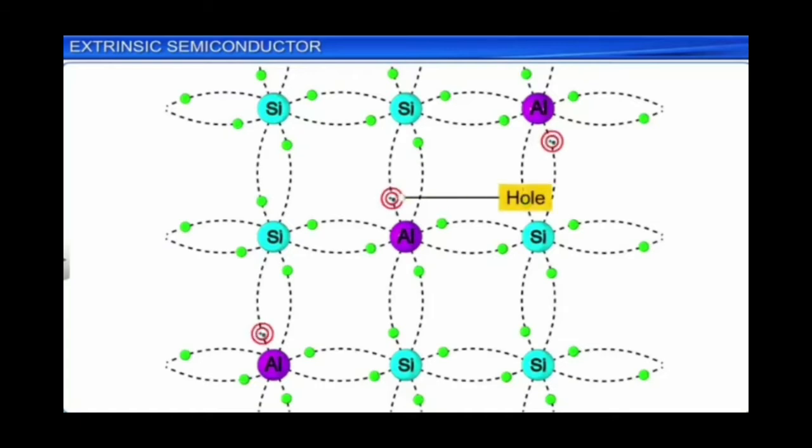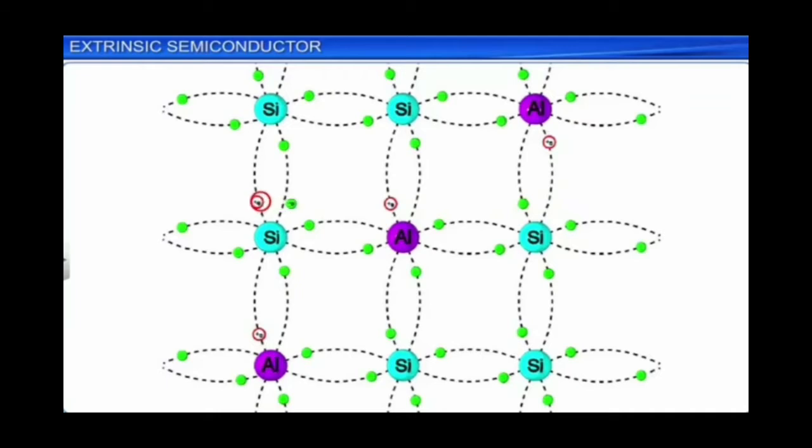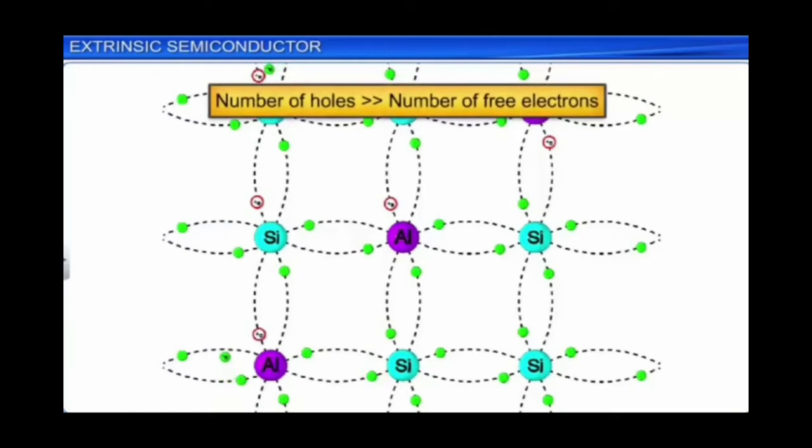Along with these holes which are produced as a result of doping, there will be intrinsically produced free electron hole pairs. That means with the rising temperature, free electron hole pairs will be created. But these intrinsically produced free electron hole pairs will be less than the number of holes produced by the method of doping. So there are some holes which are produced intrinsically and there are the holes which are produced by doping. So there will be an excess number of holes.